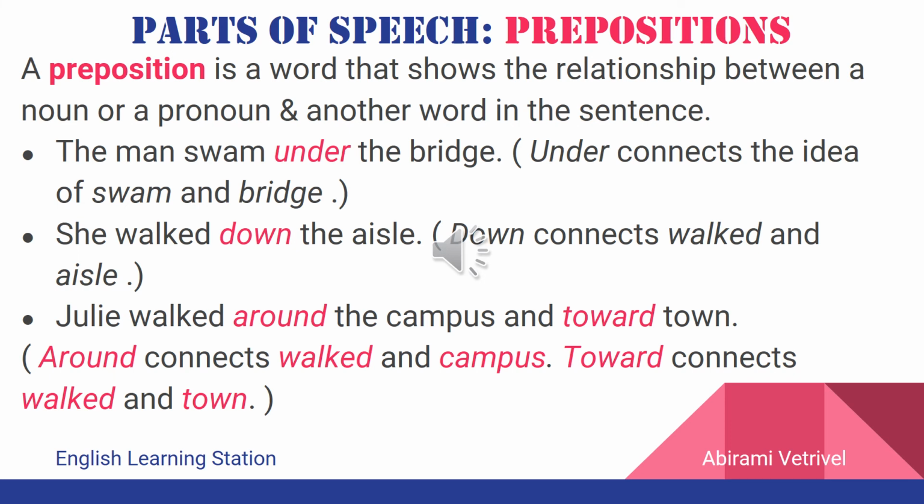So, usually prepositions are placed before a noun or a pronoun and connect the noun or the pronoun with another word in the sentence. The second example here is she walked down the aisle. So here, walked is the verb that is connected to the noun aisle through the preposition down. So down is the preposition. So there are a number of prepositions, simple prepositions such as in, on, at, by, for, etc.